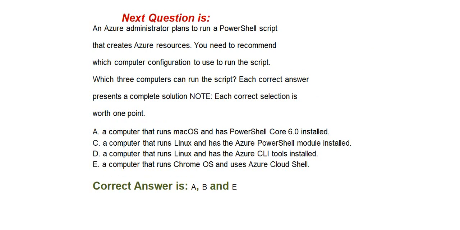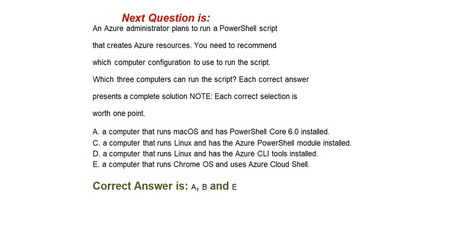Next question is an Azure administrator plans to run a PowerShell script that creates Azure resources. You need to recommend which computer configuration to use to run the script. Which 3 computers can run the script? Each correct answer presents a complete solution. Option A, a computer that runs Mac OS and has PowerShell Core 6.0 installed. Option B, a computer that runs Linux and has the Azure PowerShell module installed.